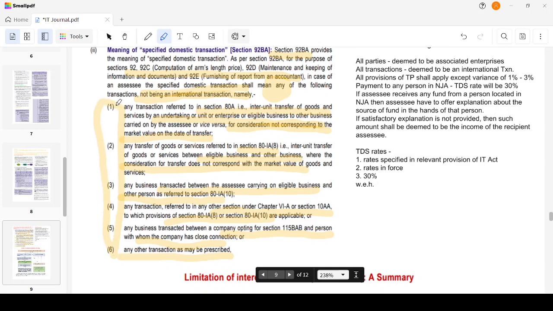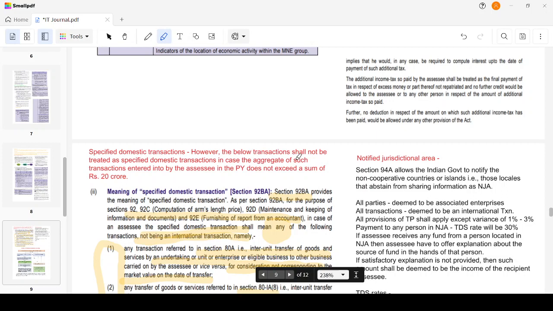Generally, just to remember, all the sections which give a deduction: if the company is claiming a particular deduction, then such company should be careful in determining the transaction price. It should be in line with the principles of arm's length price. However, the above transactions shall not be treated as specified domestic transactions if the aggregate of such transactions entered into by the assessee in the previous year does not exceed rupees 20 crore. So if it does not exceed rupees 20 crore, then no issues, you can still continue. If it exceeds 20 crore, it will be covered within the purview of specified domestic transaction.